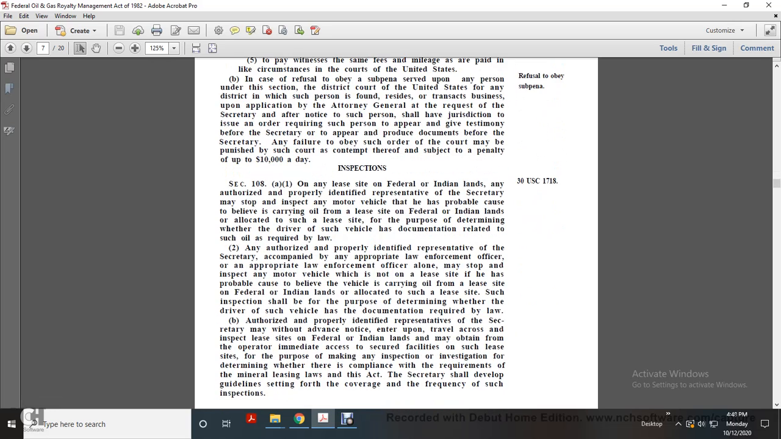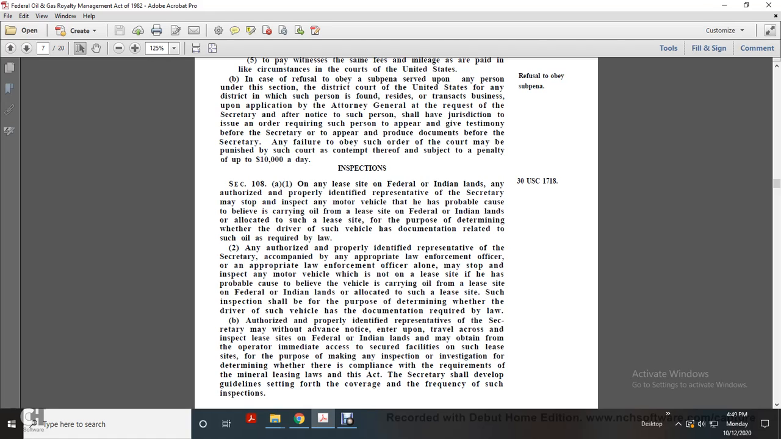All right, Title 30 U.S. Code 1718, Inspections. Section 108(a)(1). On any lease site on federal or Indian lands, any authorized and properly identified representative of the Secretary may stop and inspect any motor vehicle that he has probable cause to believe is carrying oil from a lease site on federal or Indian land, for the purpose of determining whether the driver of such vehicle has documentation related to such oil required by law.